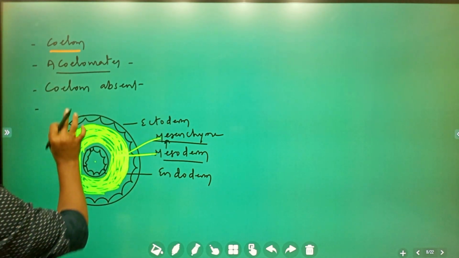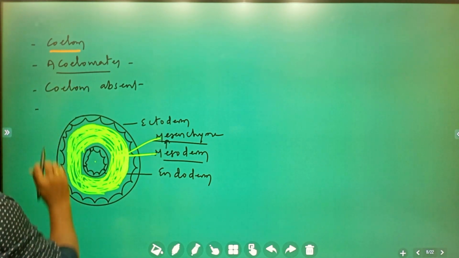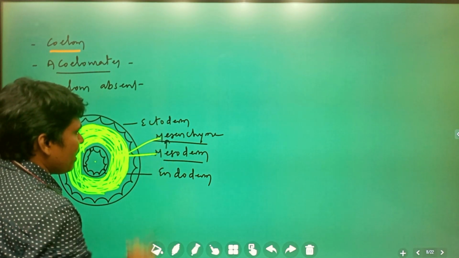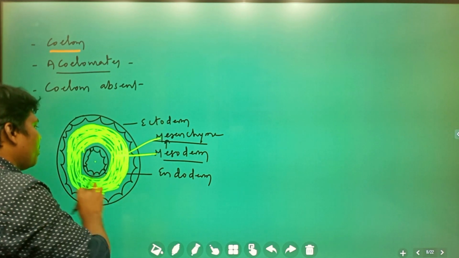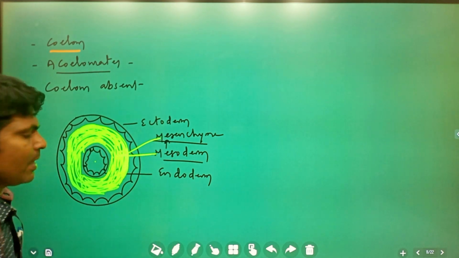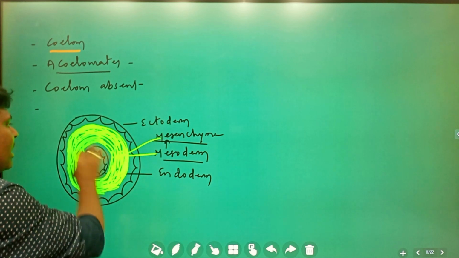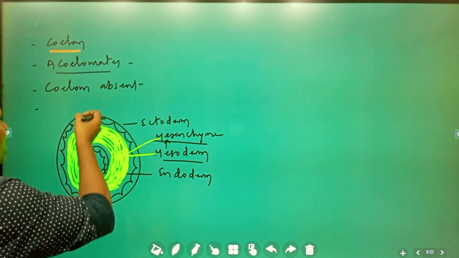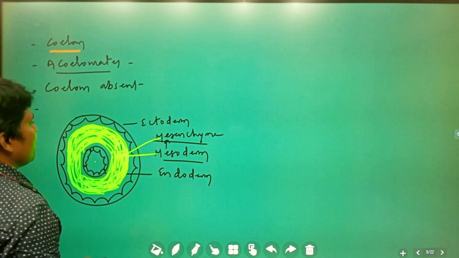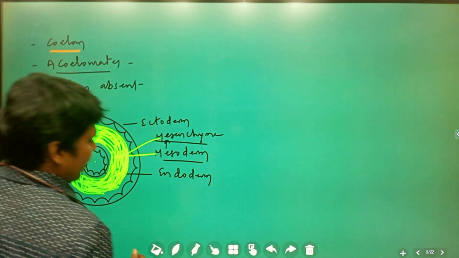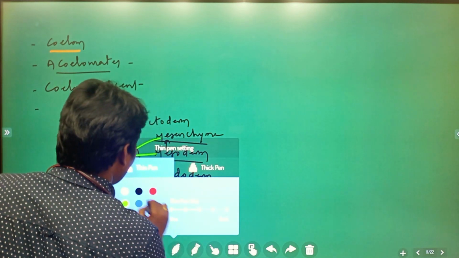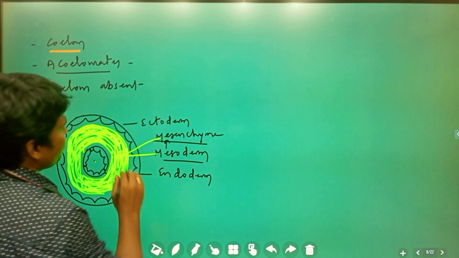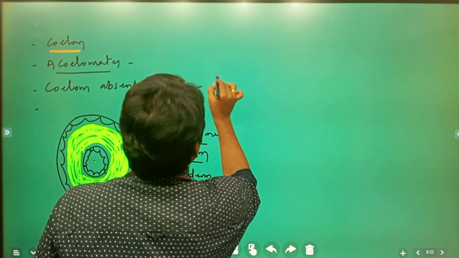So in this acoelomate, coelom is going to be absent. The mesoderm which gives rise to mesenchyme, that mesenchyme is going to occupy the entire blastocoel. Such types of organisms you are going to call acoelomates. Clear? Acoelomates.